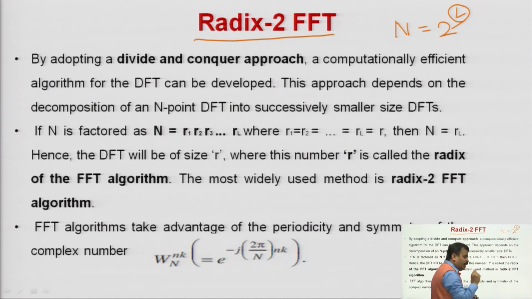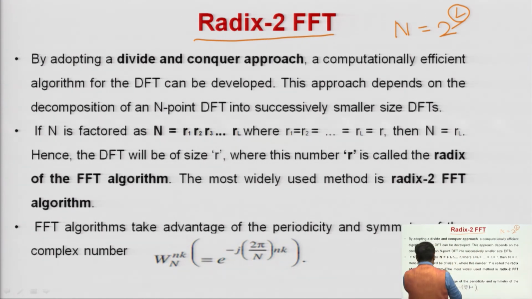So, if your n, or length of the sequence, is a power of 2, then it will be radix 2 FFT. Radix 2 FFT means your n should be a multiple of 2. It means if n is equal to 8, 16, 32, 64, radix 2 FFT will always be applicable there.